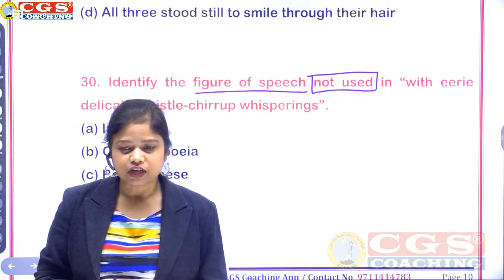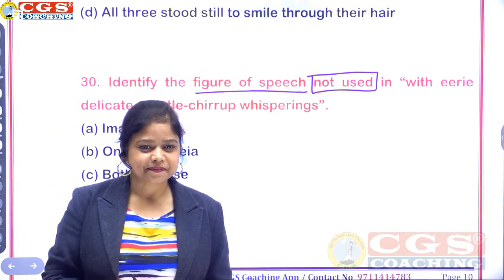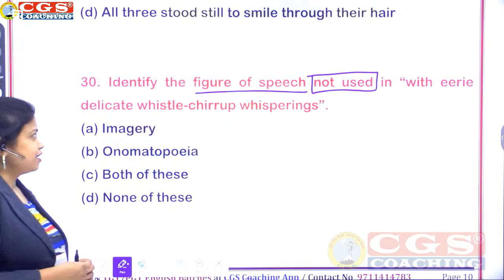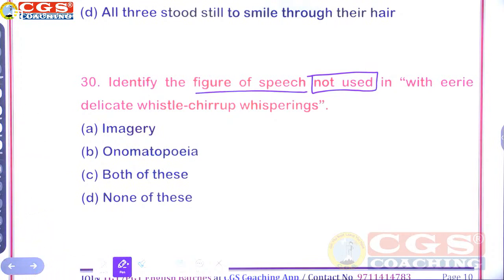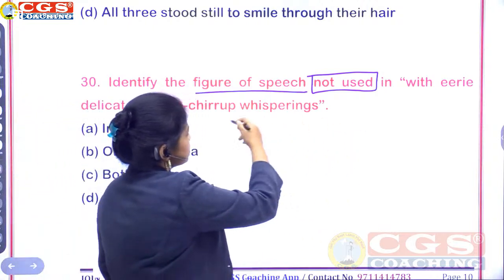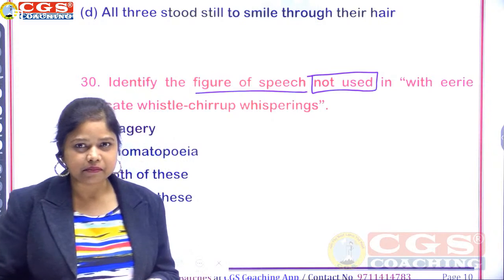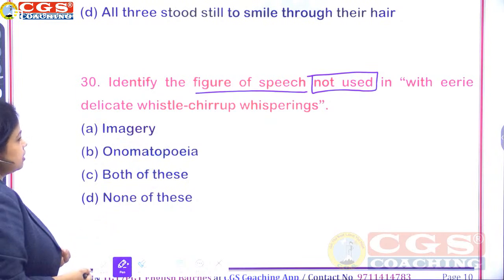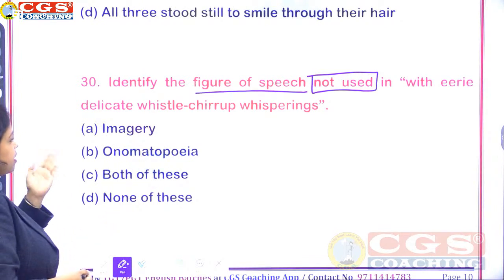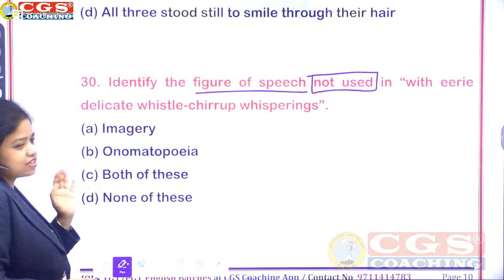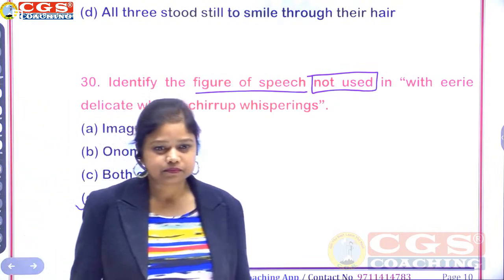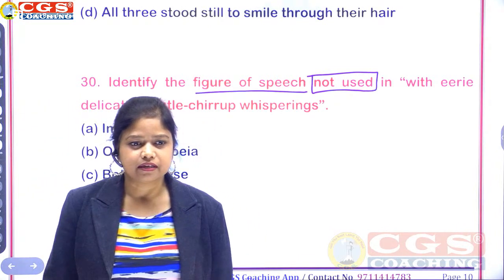So last question, question number 30. Slightly tricky one. Identify the figure of speech with airy, delicate whistle, chirrup, whisperings. So imagery is there. These sounds are representing imagery. And onomatopoeia is also there because of these natural sounds. So obviously A is there, B is there, and both of these are there, so C is also there. So we'll go with option number D.